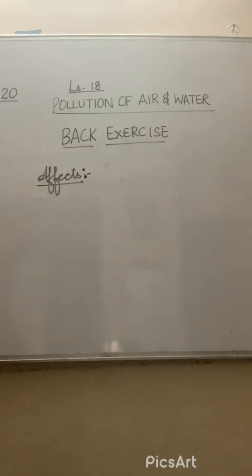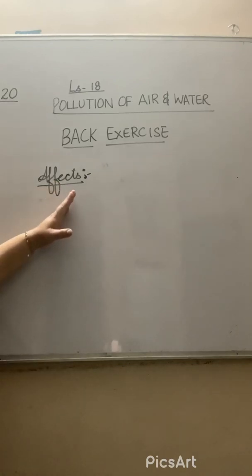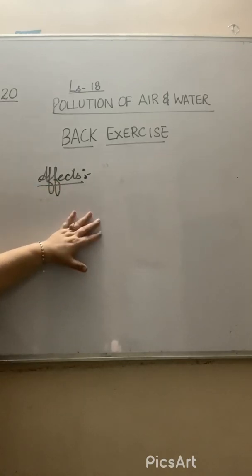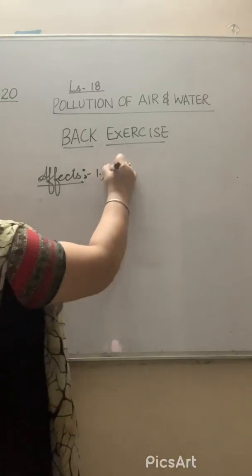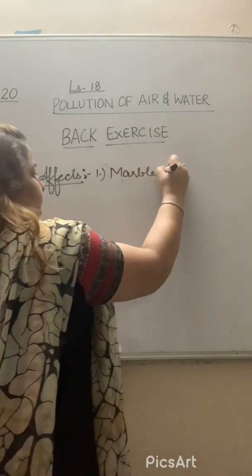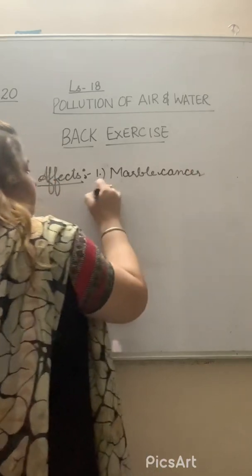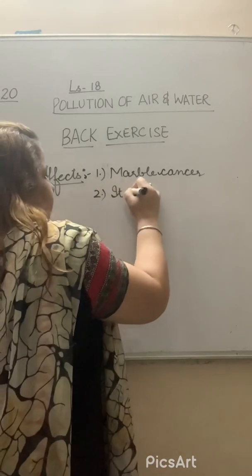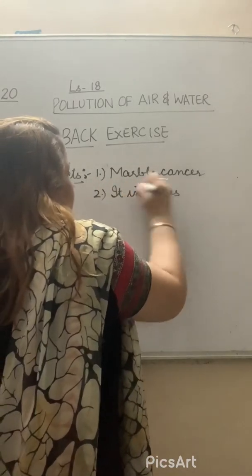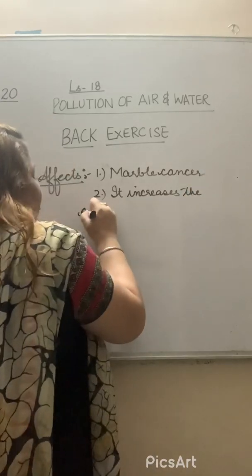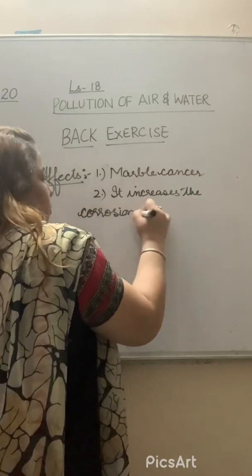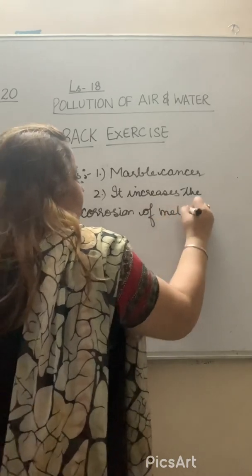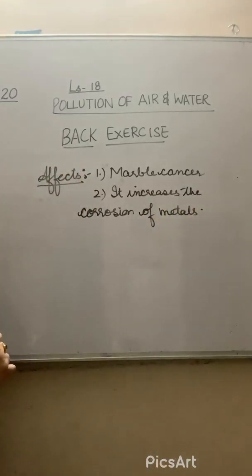First effect you can say is marble cancer, because acid rain always harms marbles. When acid rain falls on marble, it causes marble cancer. I am writing the hints. You can explain. Marble cancer. Second, what will happen with acid rain? It increases the corrosion of metals. It will also harm aquatic life.